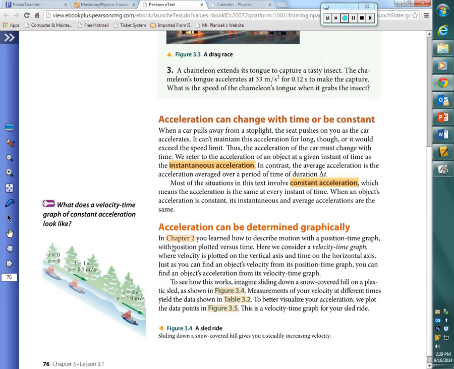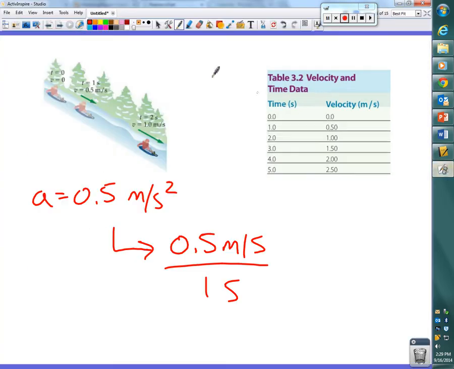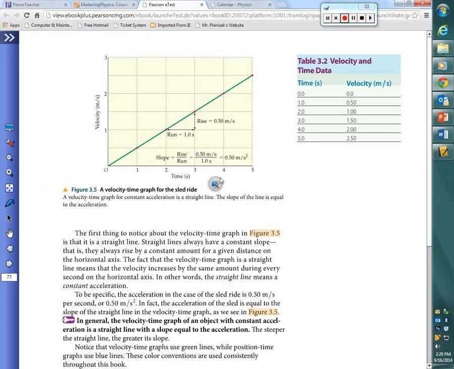Next, on page 77 and also on page 3 of your packet, you have this graph. So let me get this graph here so I can write on it.